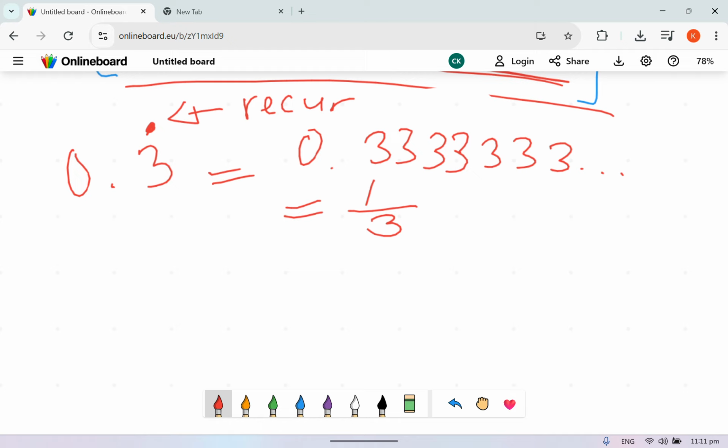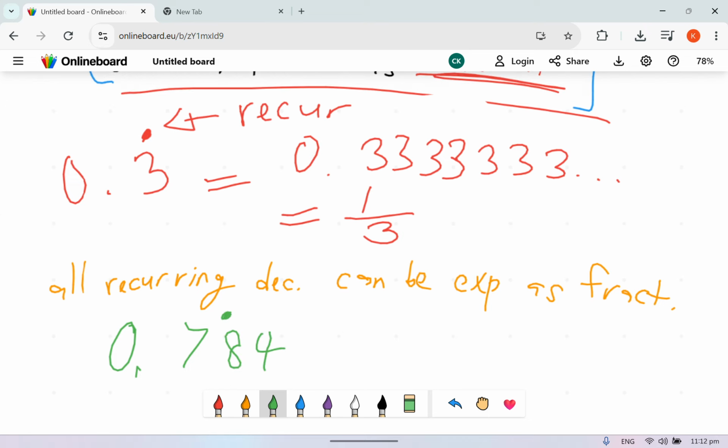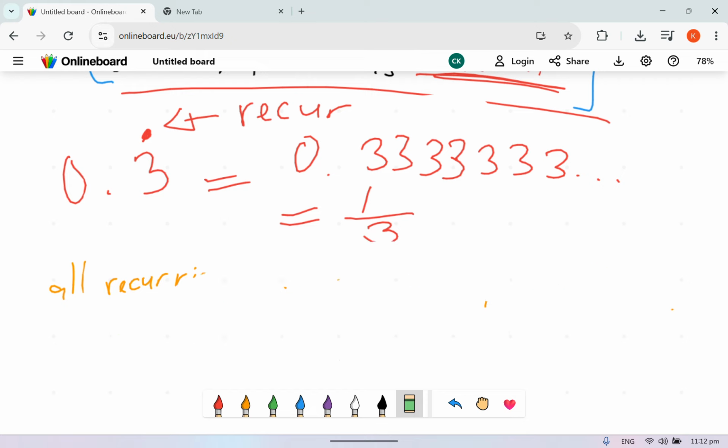In fact, all recurring decimals can be expressed as a fraction. Alright, and I will have another lesson on how to do that. So, I'm going to have 0.784 with 84 recurring. And that can be a fraction. Okay? So, that is literally it: recurring decimals are also fractions. Also rational.